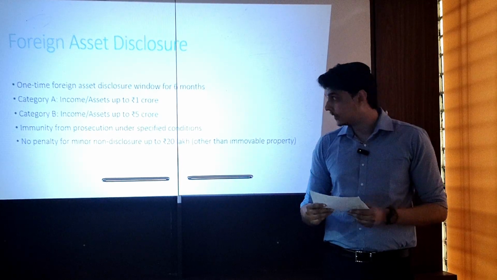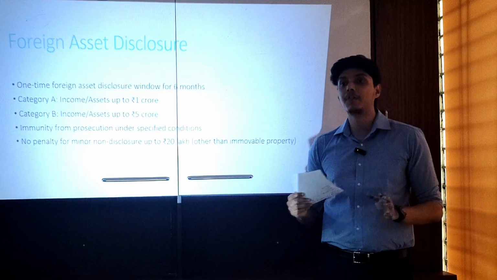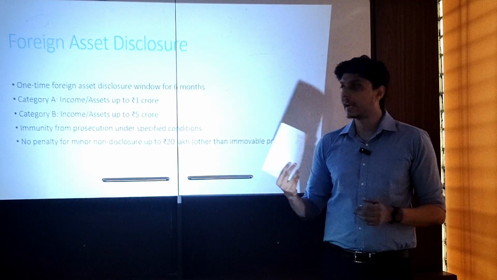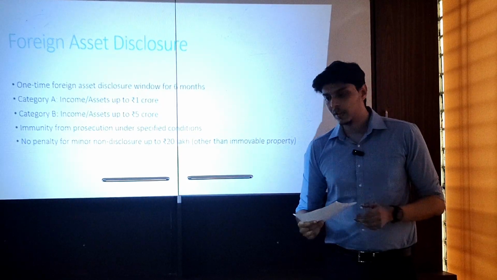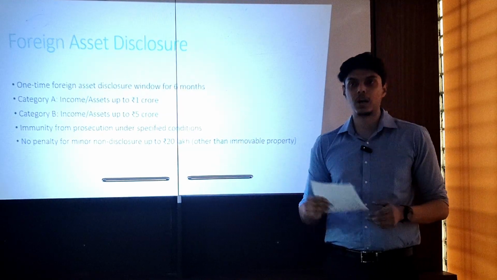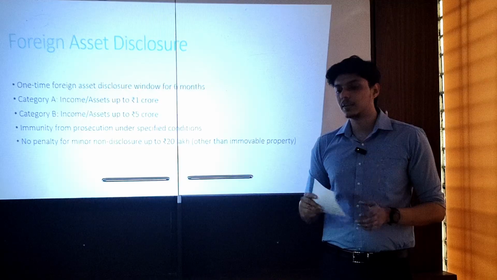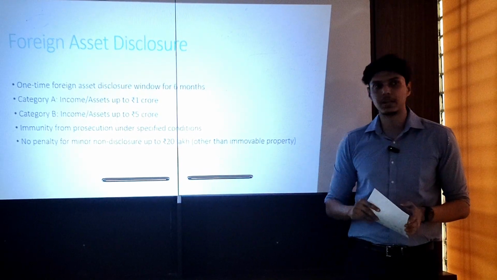Next, category B, income and assets up to 5 crore. Here there is a fee of 1 lakh. So in category A there is tax and penalty. In category B there is only a fee. And for others, no penalty for non-disclosure up to 20 lakhs. So if the amount is less than 20 lakhs, there is no penalty, but the asset should be other than immovable property. If it is immovable property, it will still be considered.